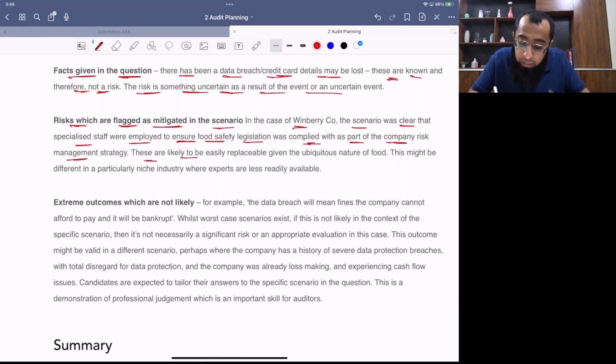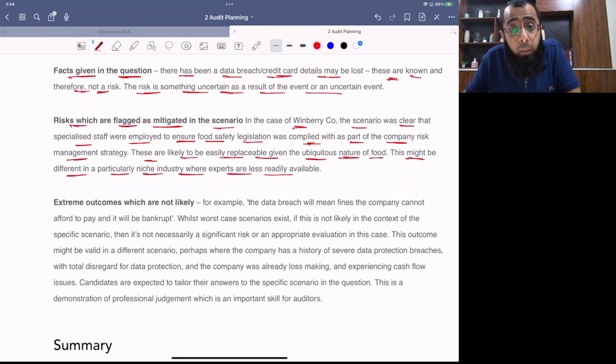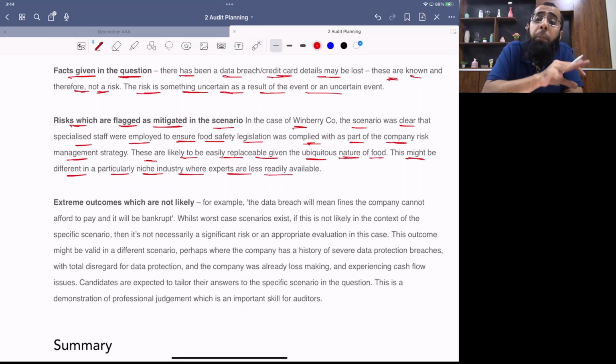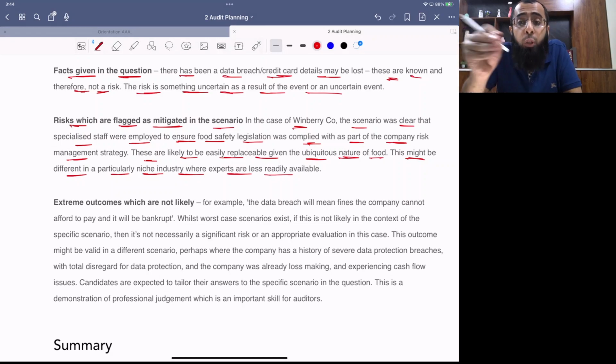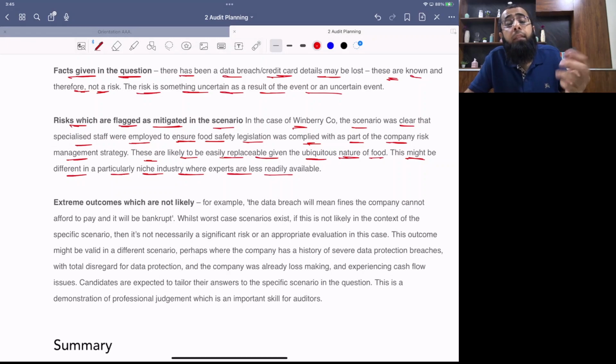These are likely to be easily replaceable given the ubiquitous nature of the food. This might be different in a particularly niche industry where experts are less readily available. Okay. So you shouldn't be writing this risk relating that the company may fail to comply with food safety regulation because the specialist staff was already employed. However, instead of this, you can write that the company's food may expire and as a result, it may face inventory losses. Ubiquitous nature means sensitive nature, the perishable nature, that it may expire and as a result, the company may face inventory losses.